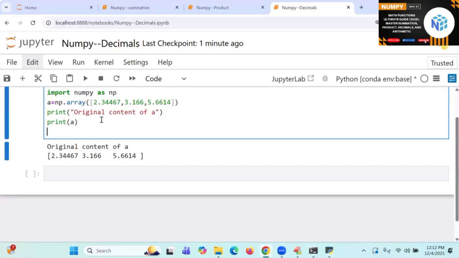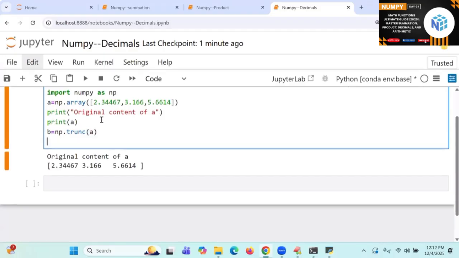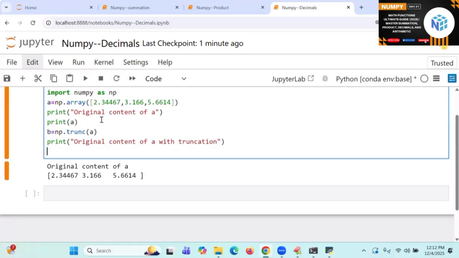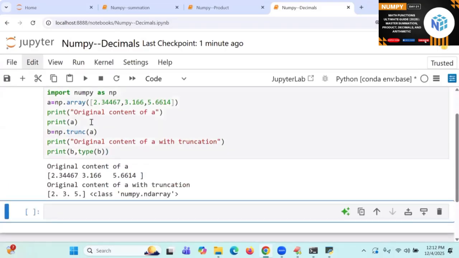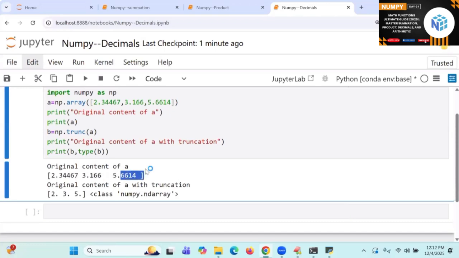Now I'm going to take B is equal to np dot, what is the function name? Trunc of A. Next, here I'm going to write the original content of A with the truncation. So I'm going to write print of B comma type of B. See the answer now, 2 point, 3 point, and then 5 point, which is going to give you the data in the form of ND array only, which is going to eliminate the decimal places.